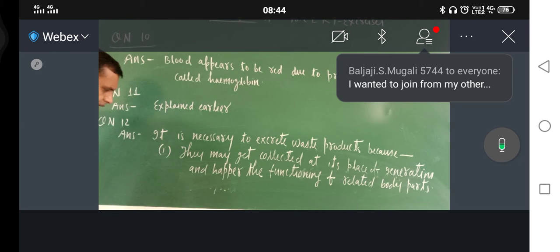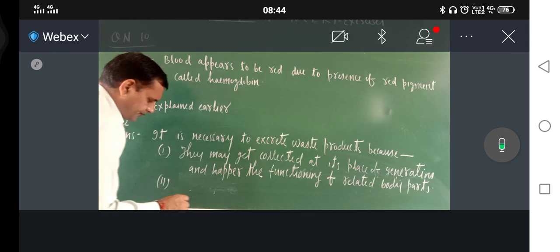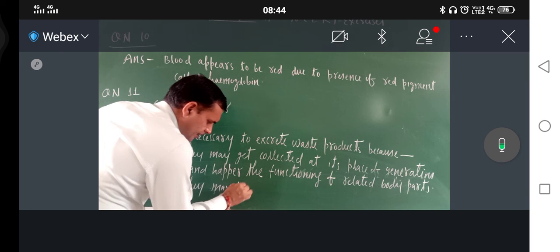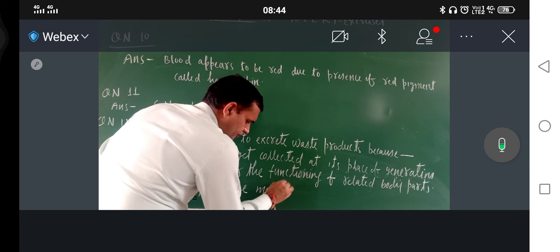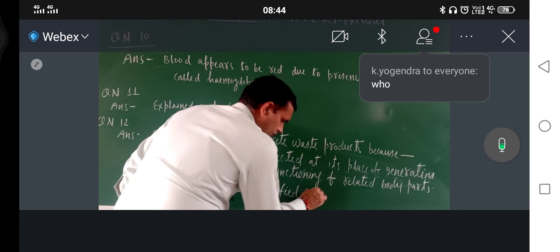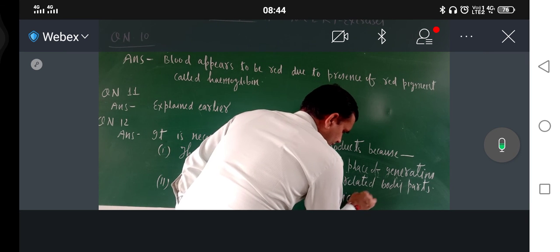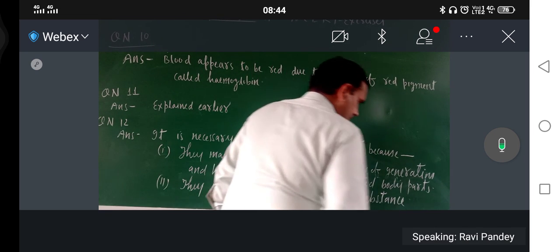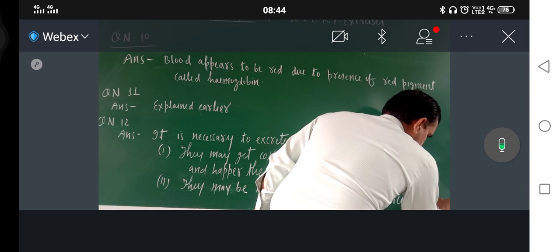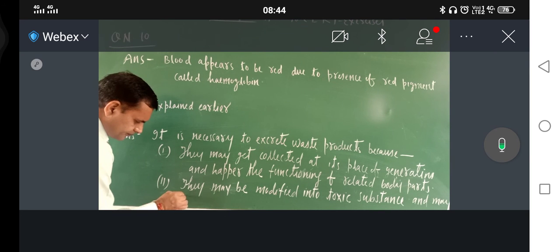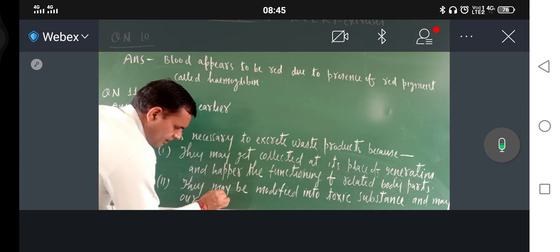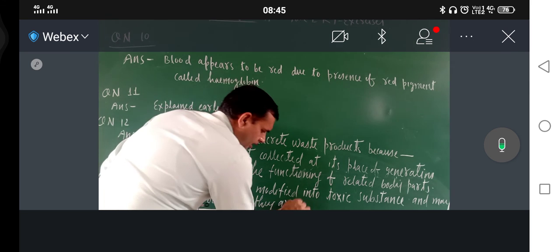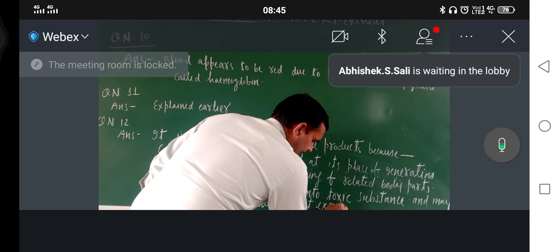Okay. Second one. What is the second one? They may be modified into toxic substance and may infect our body if they are not excreted.